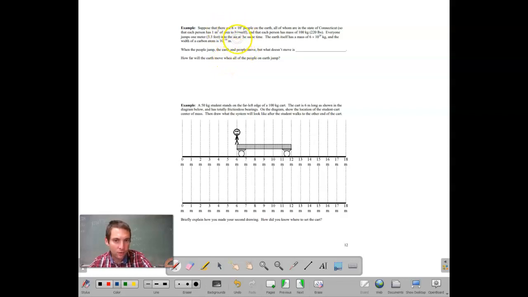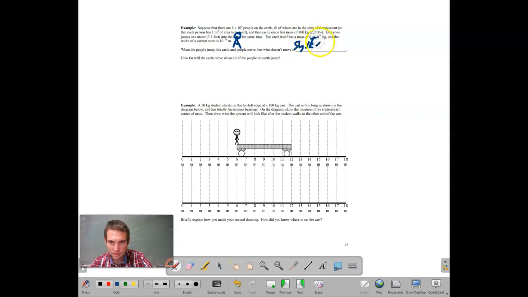A carbon atom width is called an angstrom. It's a special unit of length to measure things that are really, really small. All right, so when the people jump, the Earth and the people move, right? The Earth moves because of Newton's third law. Object A exerts force on object B, and object B exerts force on object A in equal magnitude and opposite direction. But what doesn't move? Well, if you were paying attention, you know the system's center of mass.